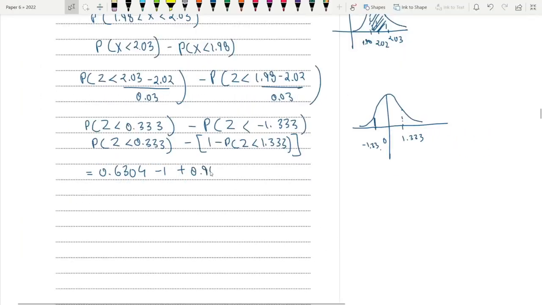Let me check the mark scheme. Yeah, it's fine. Plus 0.6304 minus 1, which gives us an answer of 0.5391. But all last answer should be given to 3SF, right? So this is 0.539. There you go.